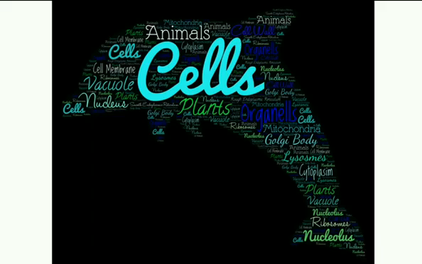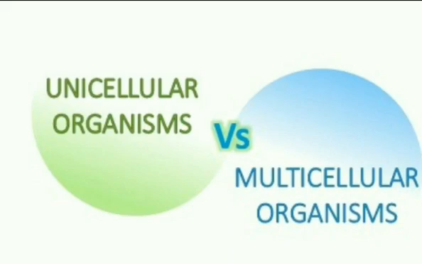Alright, can a whole organism be made up of just one cell? Can we have single-celled organisms? Yes, we can. And these organisms are called unicellular organisms. Uni means one. On the other hand, organisms that are made up of more than one cell are called multicellular organisms. Multi means many. Now, unicellular organisms are smaller in size and have simpler structures as compared to multicellular organisms. Examples of unicellular organisms include bacteria, protozoa such as amoeba, paramecium, euglena, and so on. And examples of multicellular organisms include plants, animals, and fungi.